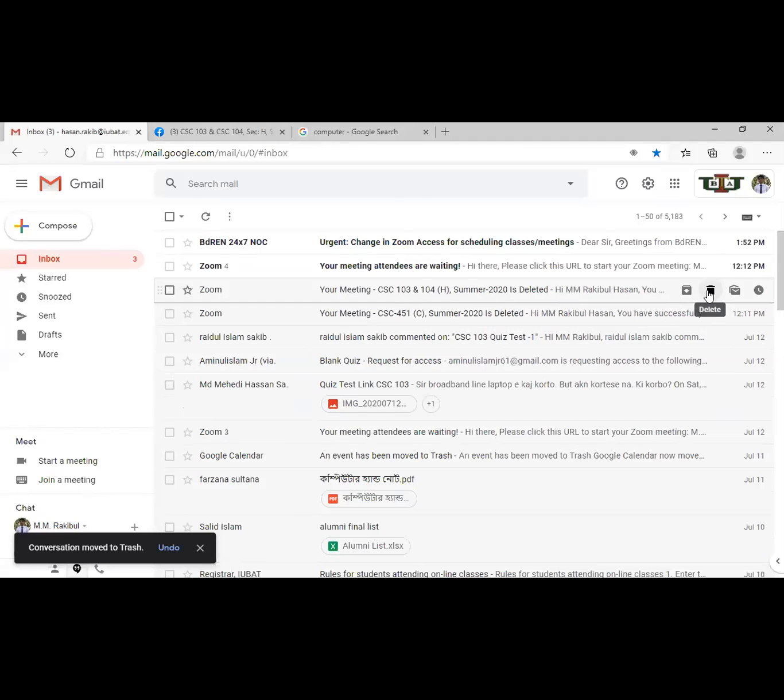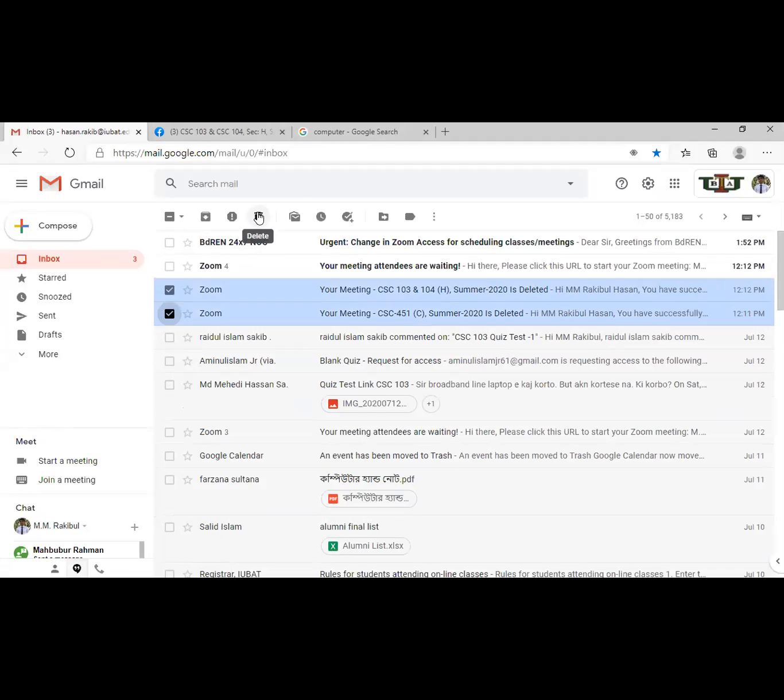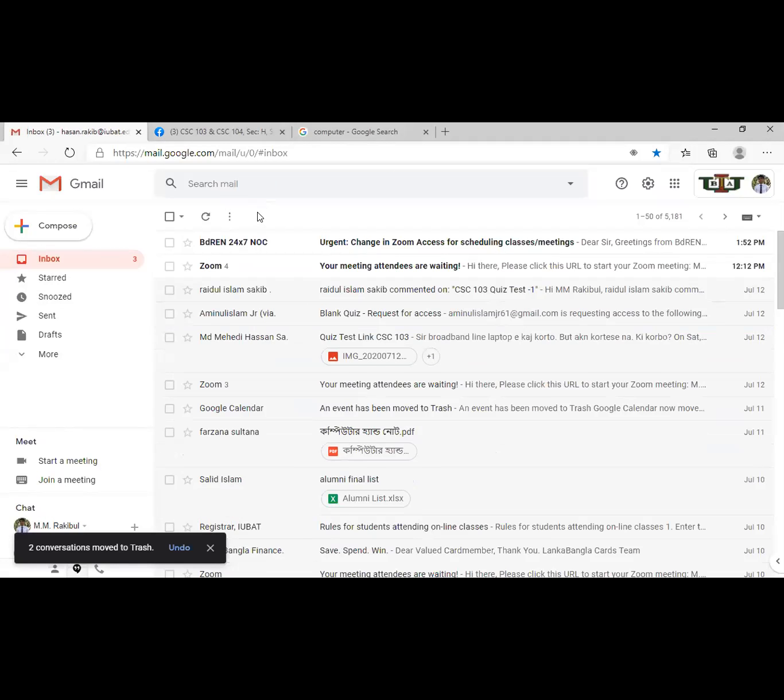You can click delete. The conversation is moved to trash, you can see here. Or I can select multiple emails like this, and from here I can delete 2 emails at the same time. You understand? Now these emails are available in the trash folder.